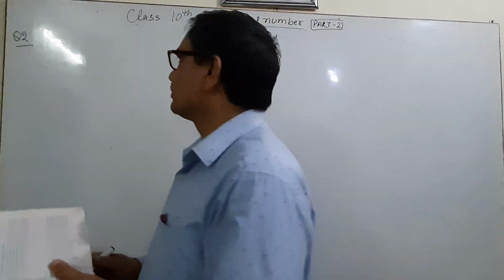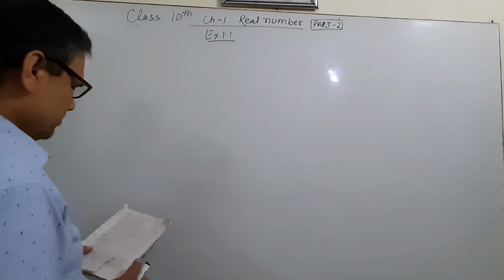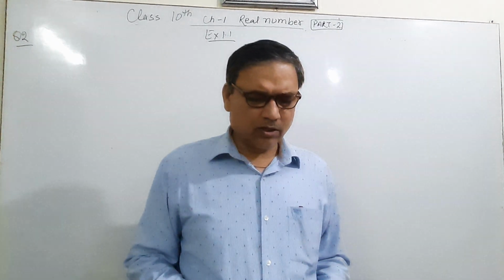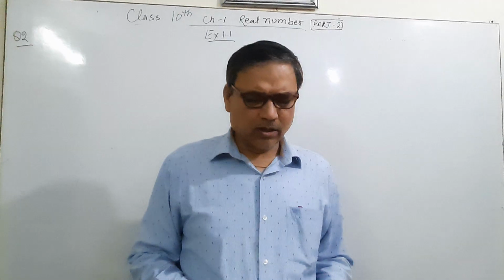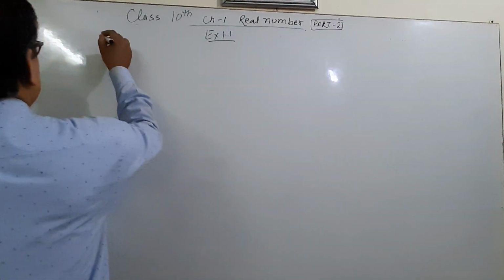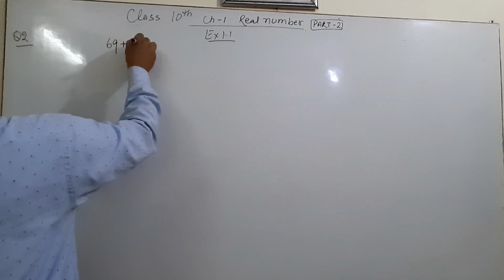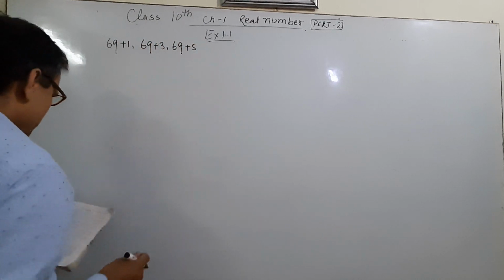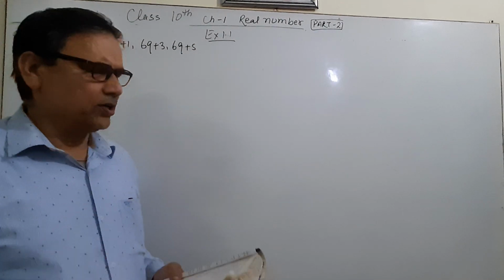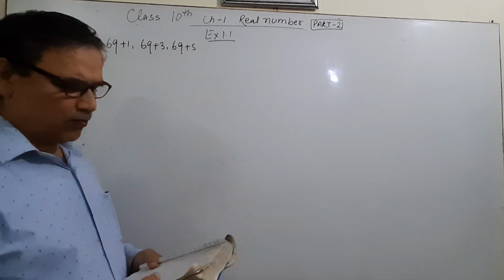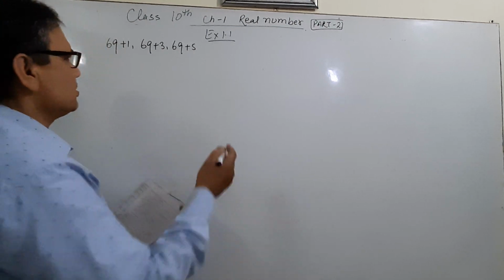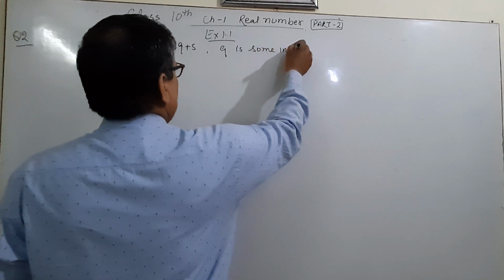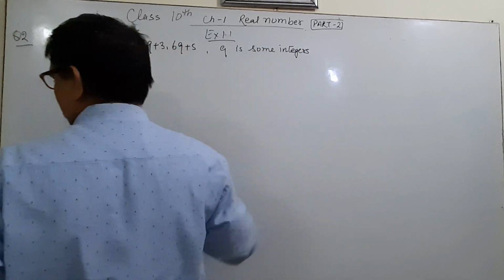Question number 2. Positive odd integers are in the form of 6q plus 1, 6q plus 3, 6q plus 5. We have to show that any positive odd integer is always in the form of 6q plus 1, 6q plus 3, or 6q plus 5, where q is some integer. It is your question.